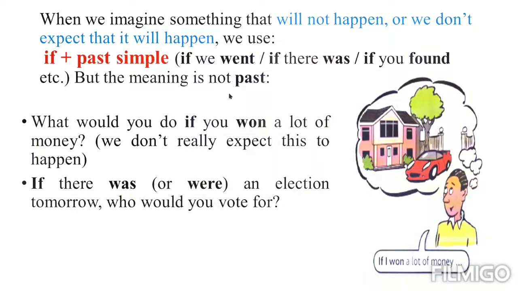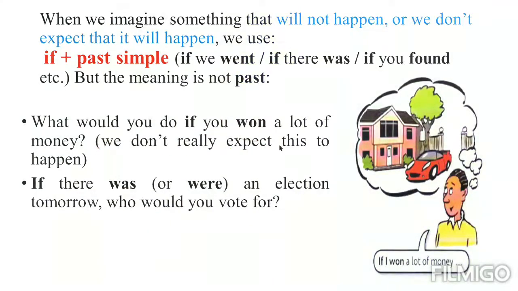But the meaning is not past. That is important for me. Even if the verb is in the past form, the meaning is not past. The meaning is present. That is why this kind of conditional statement is different from the other kinds of conditional statements. What would you do, for example, if you won a lot of money? This is another example. I'm not expecting to win a lot of money right now. This is an imaginary situation. This is not real for me now.